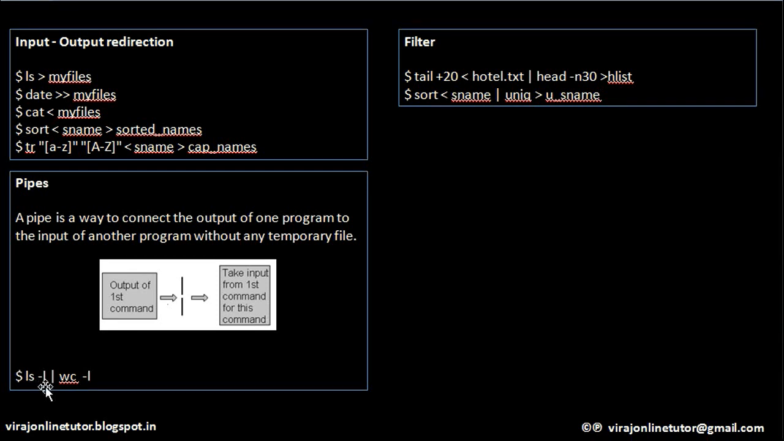So this is a simple example of using pipe. I am doing ls -l, so it will list the details of all the files in the current directory, and I am using a pipe, so its output will be given as input to the next command wc -l. That means it will read how many lines it has received, and it will print on the screen the count of the lines which the ls -l command has given to it.